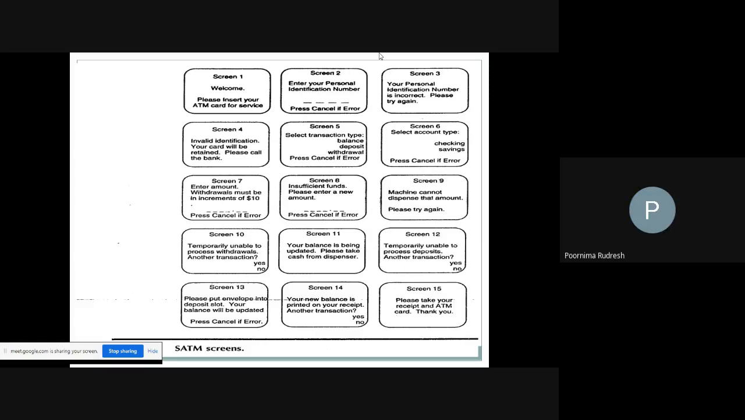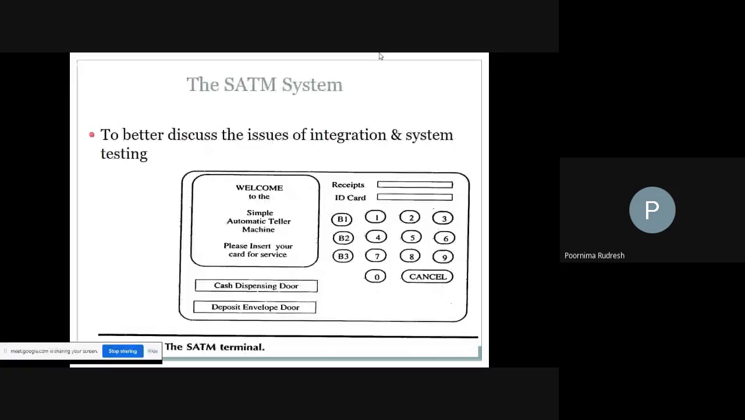Yes ma'am. Okay. So today we are going to study the simple automatic teller machine, the simple SATM. SATM indicates simple automatic teller machine. This diagram is the simple SATM terminal. It consists of the welcome screen, welcome to the simple automatic teller machine. Then it will display the message, please insert your card for the service. Service may be balance inquiry, withdrawal of the amount, or depositing the amount.